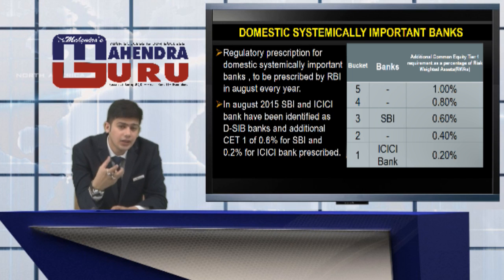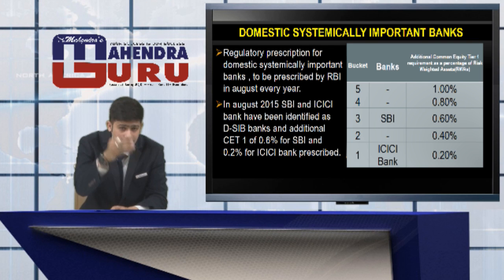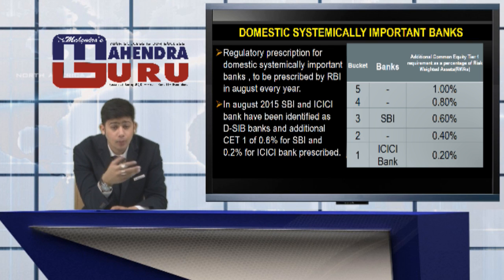Similarly, the BCBS would appoint a GSIB that would be too big to fail for the entire world. All these banks have to maintain a certain capital that would be provided in types of buckets: bucket 1, bucket 2, 3, 4 and 5. Now ICICI Bank, apart from the common equity or the minimum CAR, has to maintain 0.20%, and so it has been kept at bucket 1.